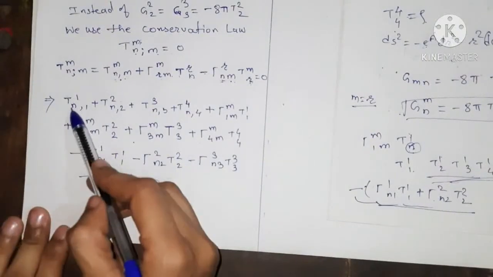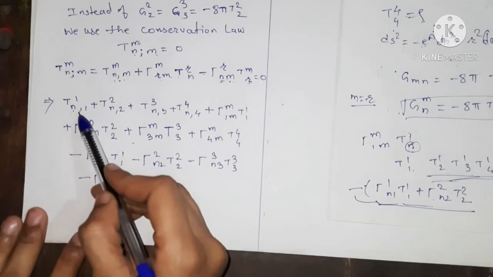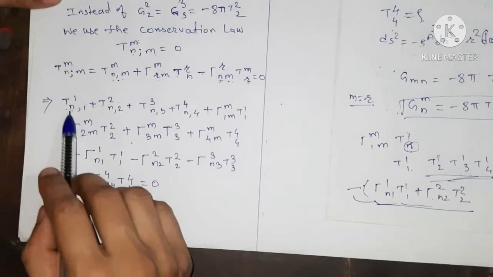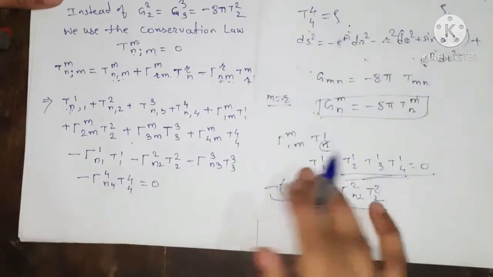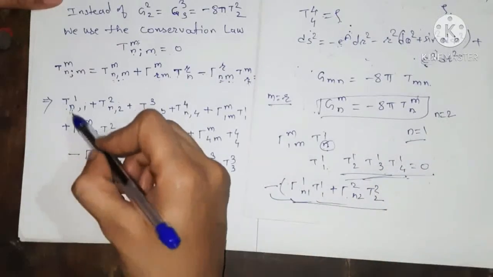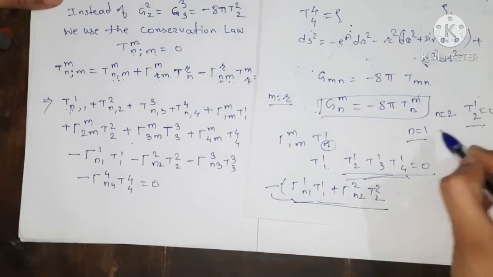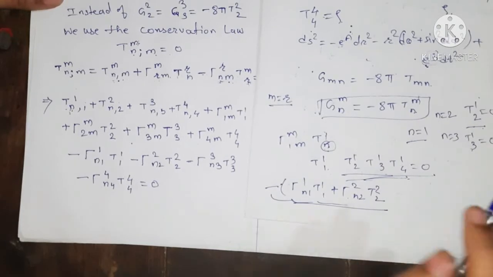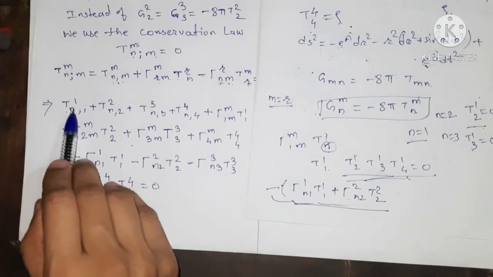Now here n means if we vary n from 1 to 3, 4, because n is again a variable which is varying from 1 to 3, 4. So what value can n be chosen? n can choose only one value. That is, n equals 1 can be possible. If n equals 2, then t12 is there, and t12 is 0. Now n equals 3, then t13 is there, and t13 also becomes 0. So we can take only the value n equals 1.